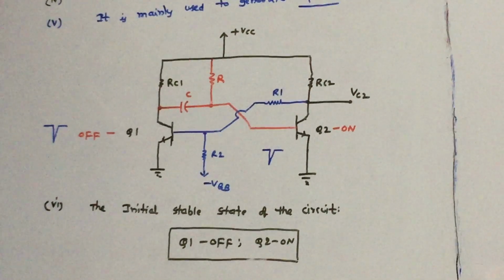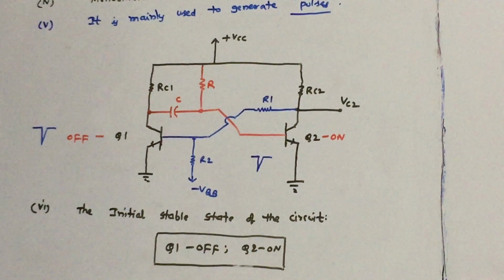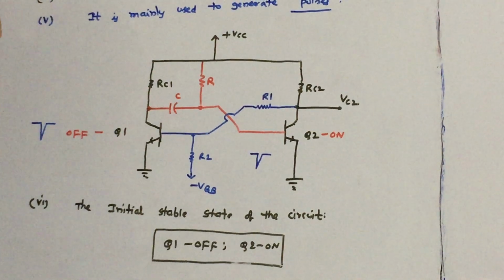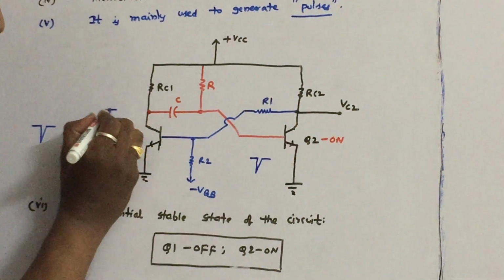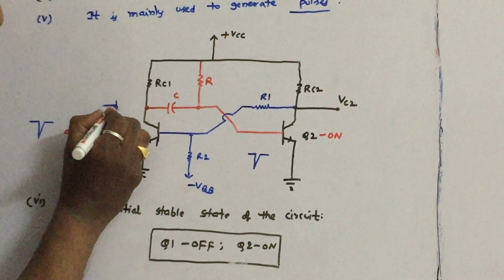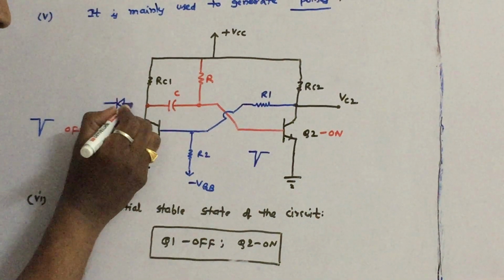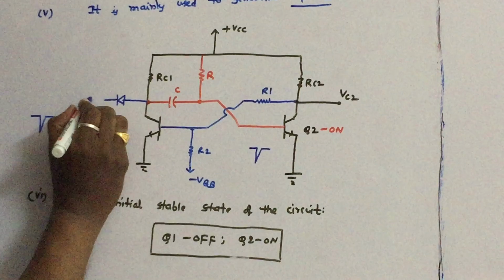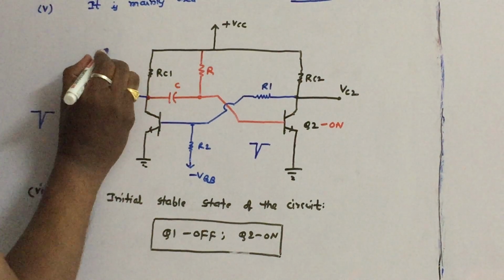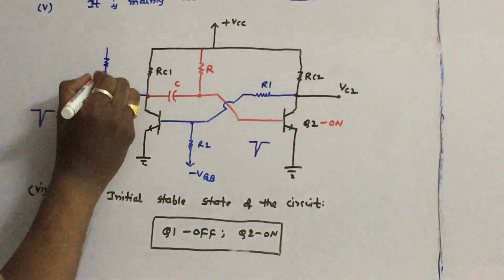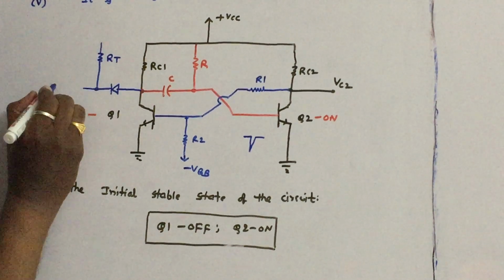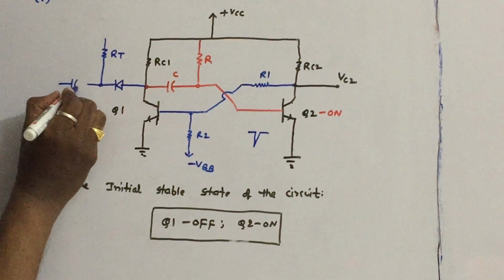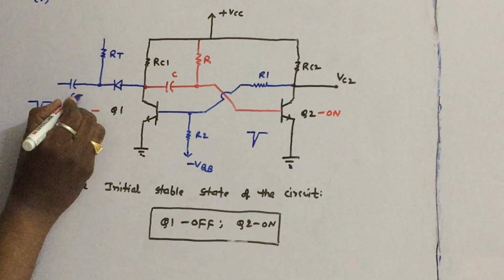So let us see how to apply these negative trigger pulses. For this purpose, let us take a diode here, with the direction like this. Let us take one resistor here, and let us call this resistor RT. Let us take one capacitor here, and this capacitor is called CT.